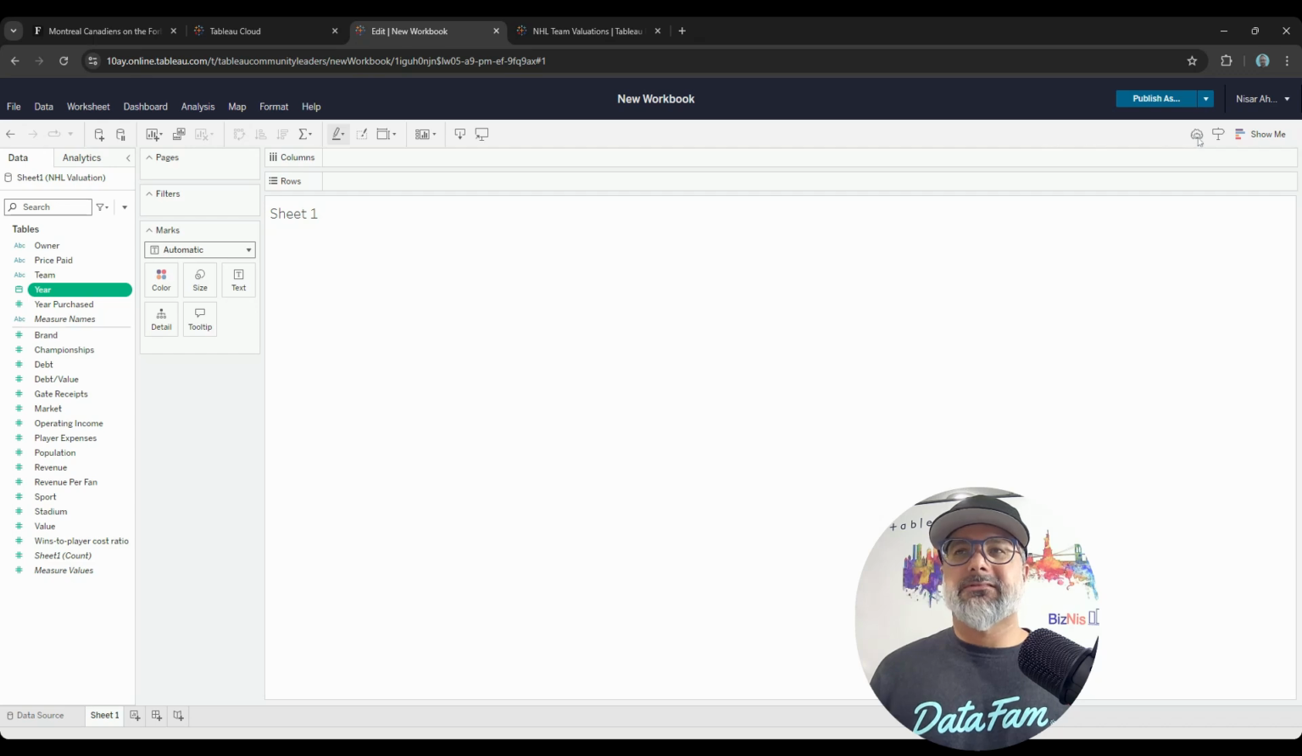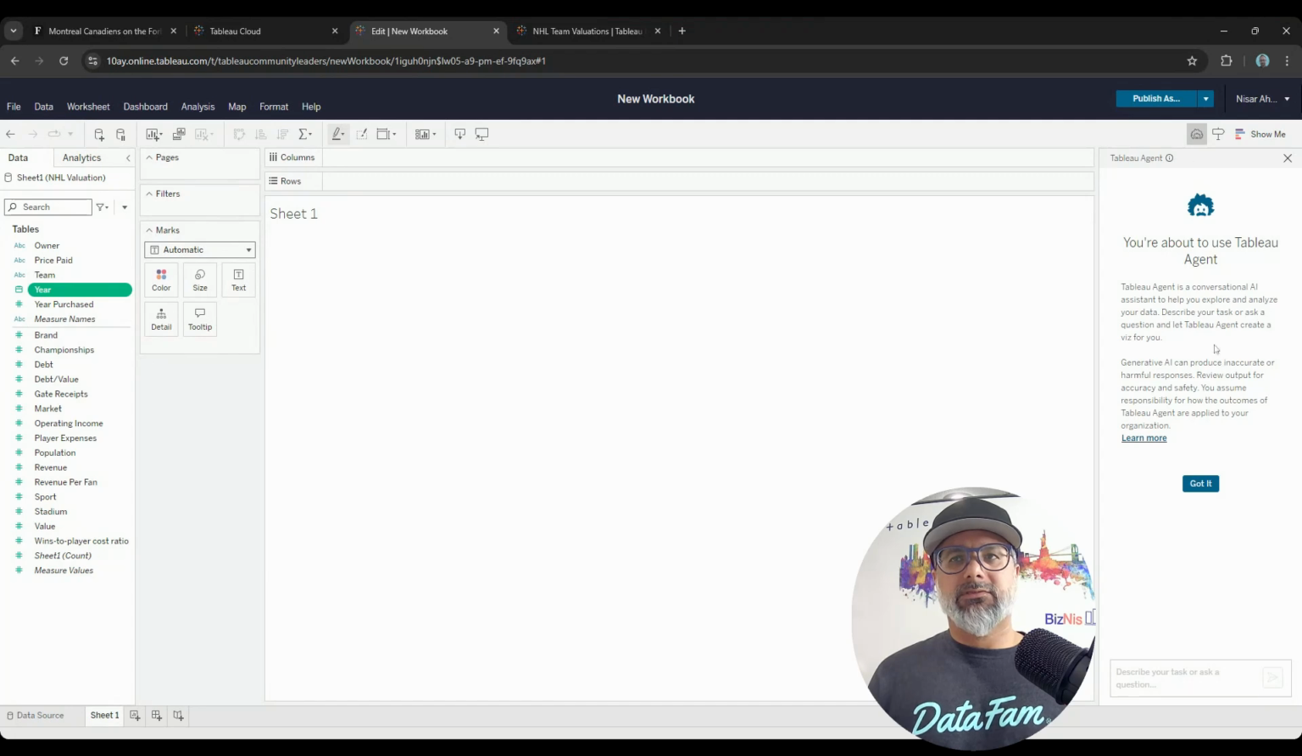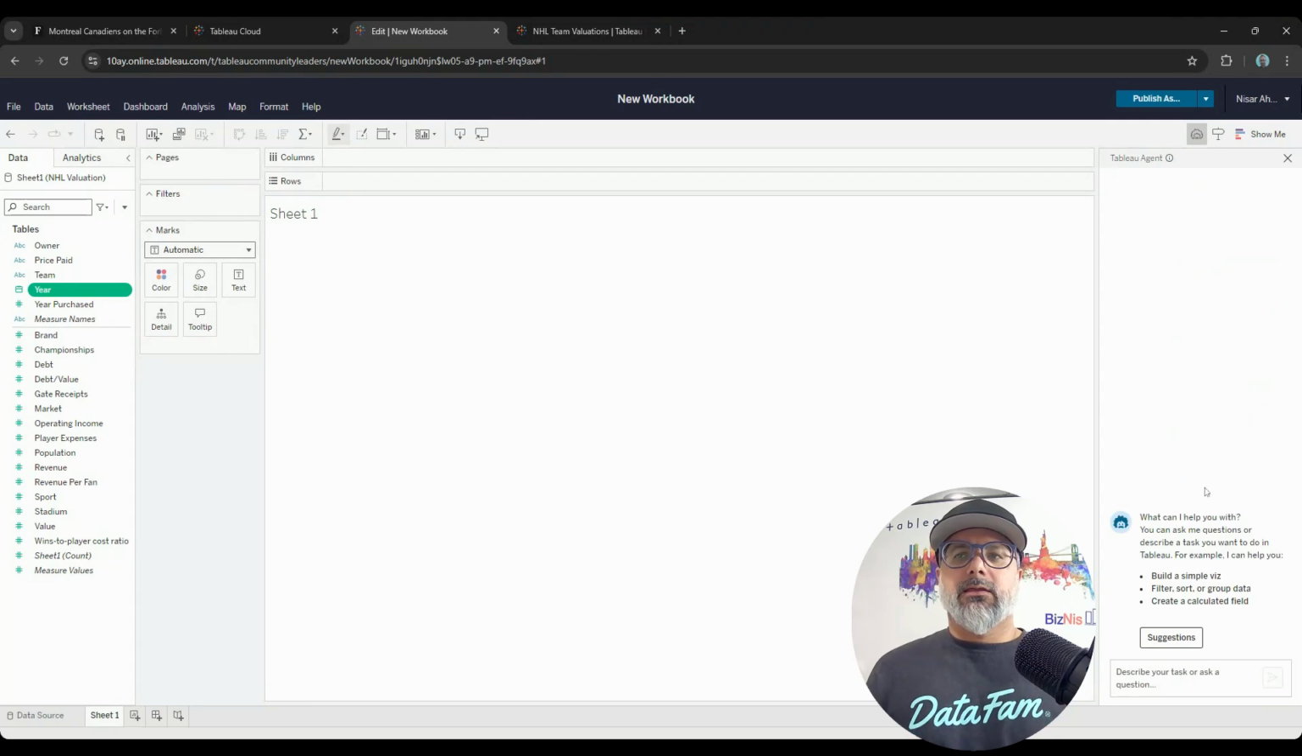On this top right, you're going to see this Einstein icon. And this is what you use to initiate Tableau Agent. We're going to click here and it's going to come up with this disclaimer. Read through this, hit got it. And there are a few ways we can go about this.